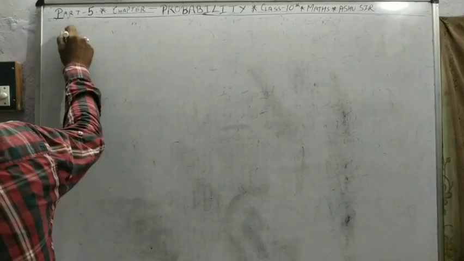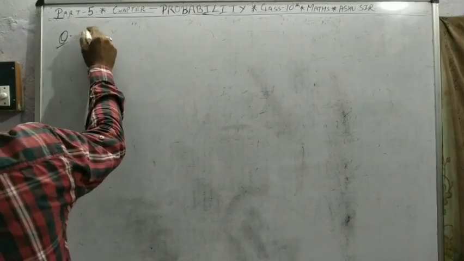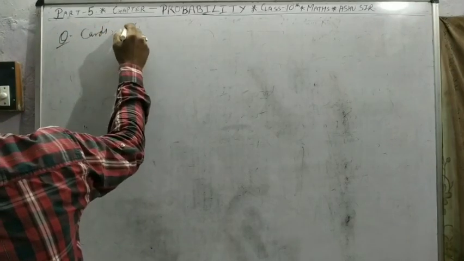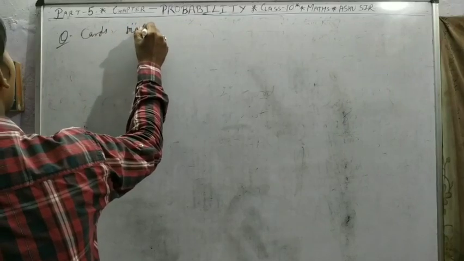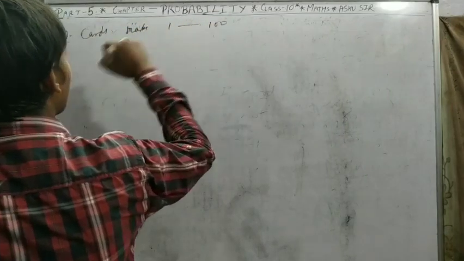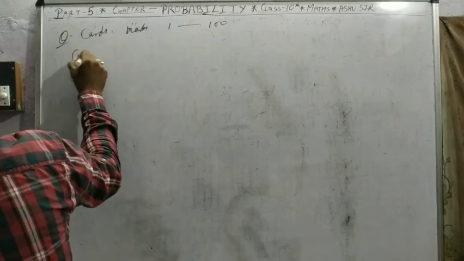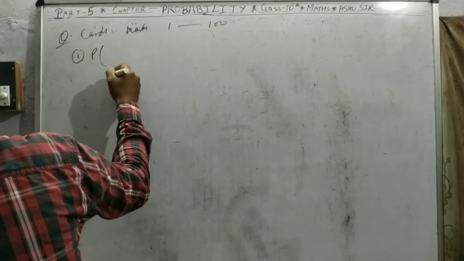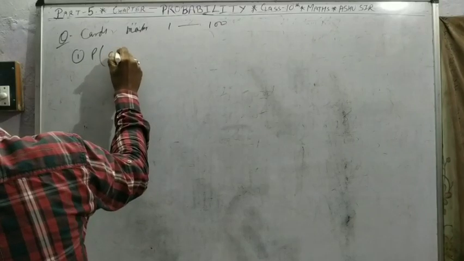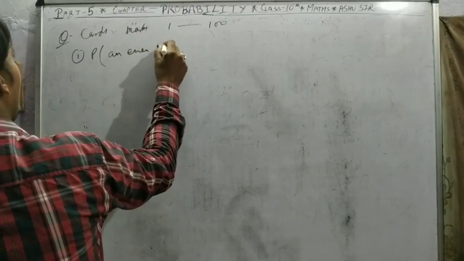The question is: cards marked 1 to 100 are mixed together in a box, and 1 card is drawn. Find the probability that the card is an even number.